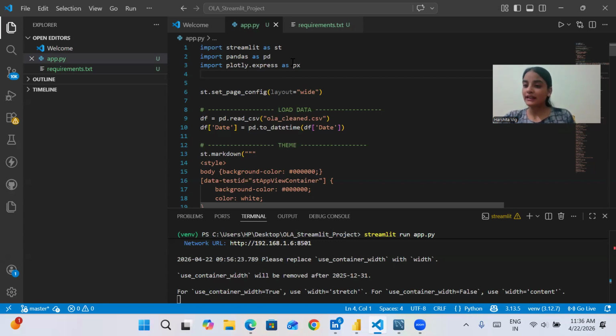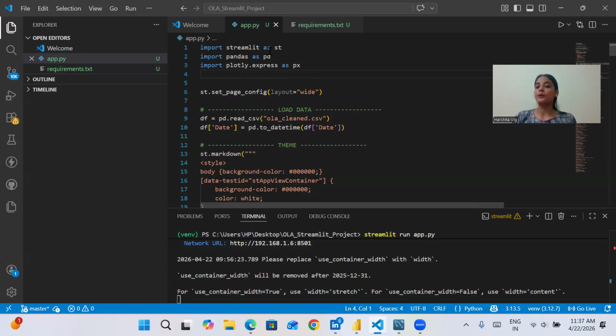And we can also deploy it as a web application, whereas in Power BI we need to publish it. Sometimes, when we publish it, other people may face issues in seeing our data or our dashboard. But here we are directly deploying it, so there will be no such issue and anyone can see our data. Basically, the Streamlit application was developed to build an interactive web-based interface for the project. It allows the customer to explore the data, view insights, and interact with visualizations in a simple and easy way.